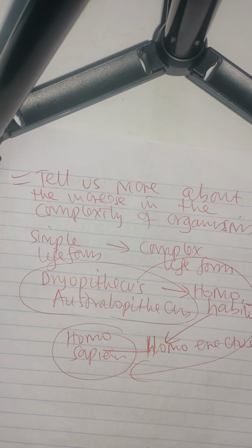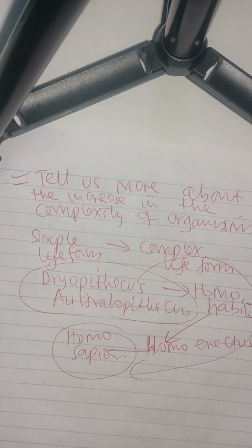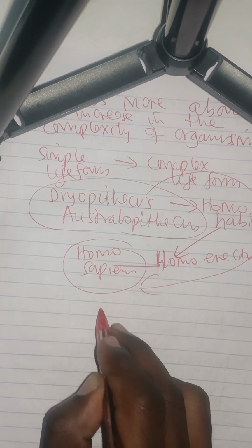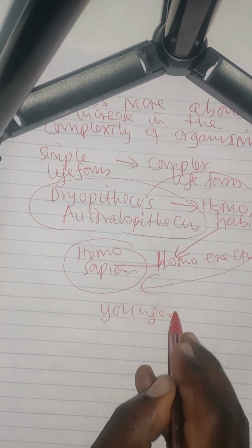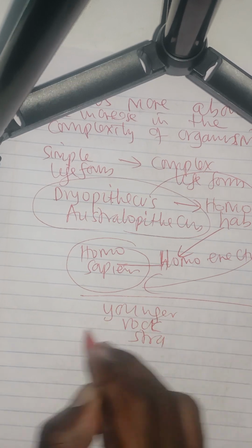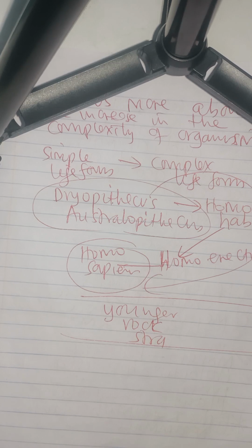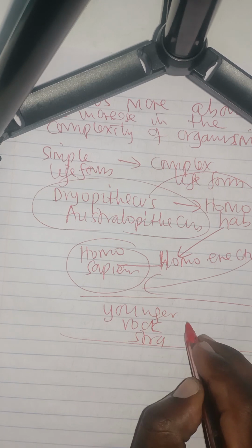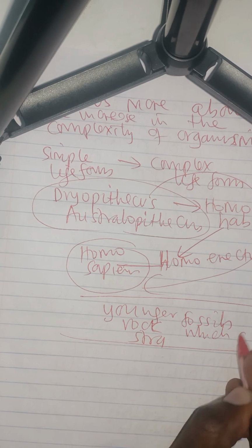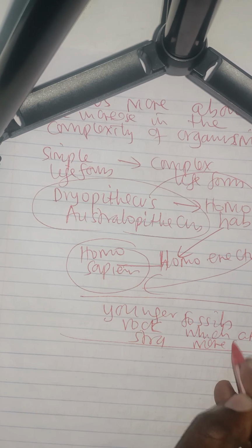Now, we can also realize that if I dig out some of these remains, I'll find that the younger rock strata in the earth's surface would have fossils which are more complex.